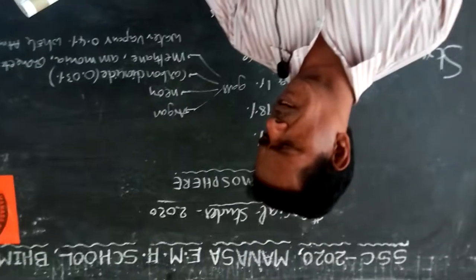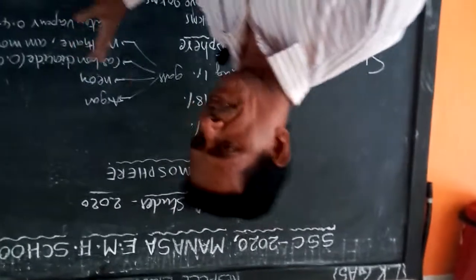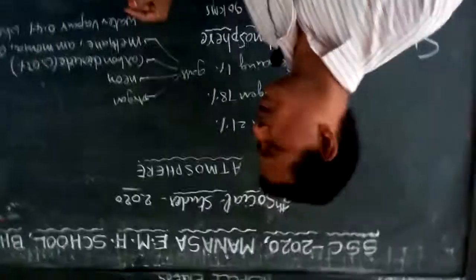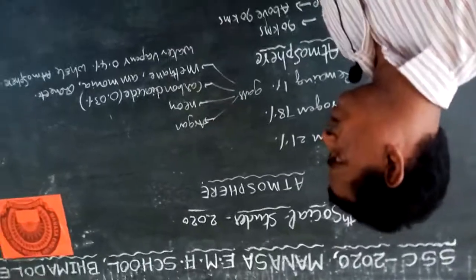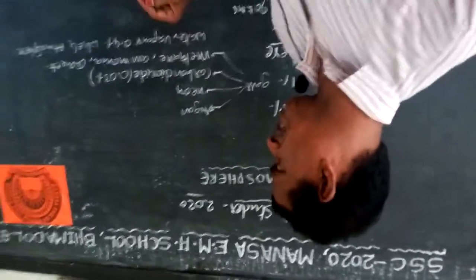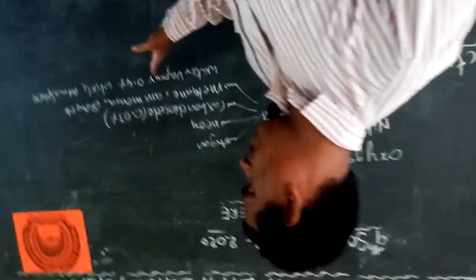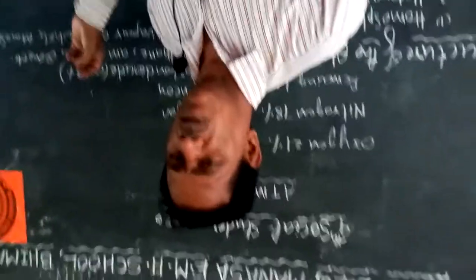There are so many gases in the atmosphere, beginning with oxygen. What percentage of oxygen is there? Nearly 21% is oxygen. Most of it is nitrogen, 78%. The remaining 1% is made up of different gases: argon, neon, carbon dioxide at nearly 0.03%, methane, ammonia, ozone, and so many other gases.